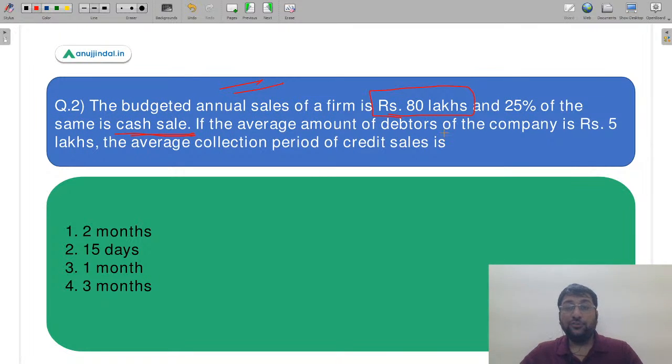If the average amount of debtors of the company is given to be rupees 5 lakhs, then the average collection period of credit sales is dash. Very, very important question. So read it very carefully, straight coming up from your accounting subject, probably from your cost and management accounting.